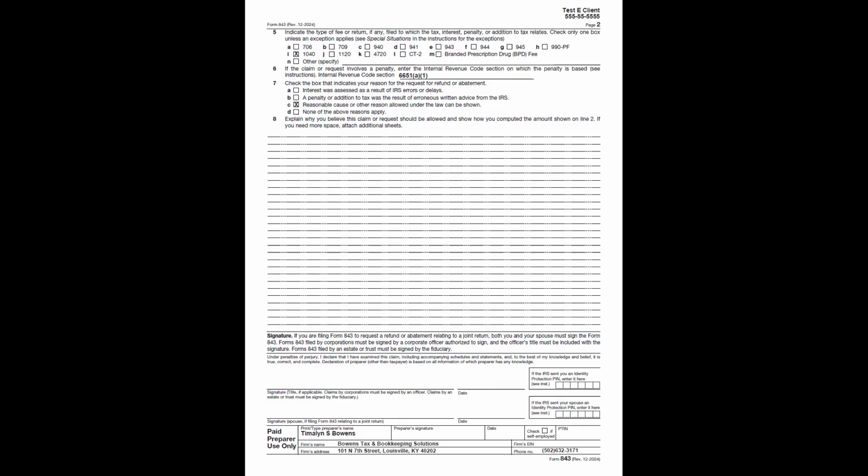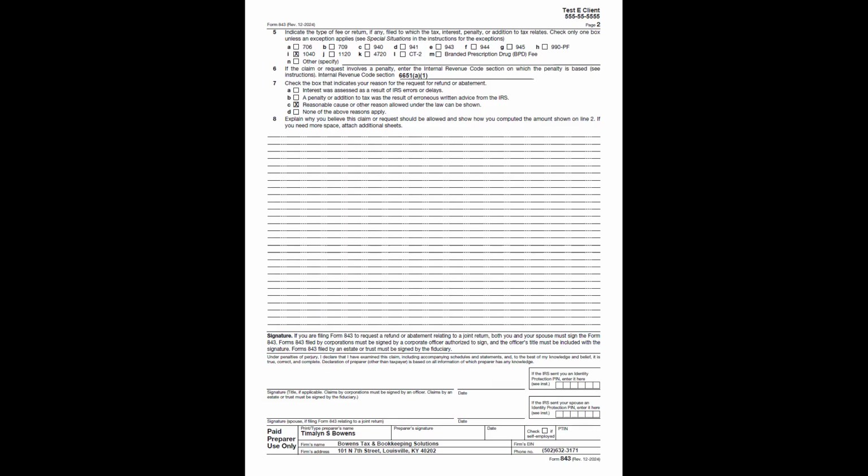So, for example, if there was a house fire or a business fire, then that would be something. Right now, here in Kentucky, the whole state has an extension until November 3rd for both individual and business returns due to flooding. Now, that would count as a natural disaster. Not everyone was directly affected.